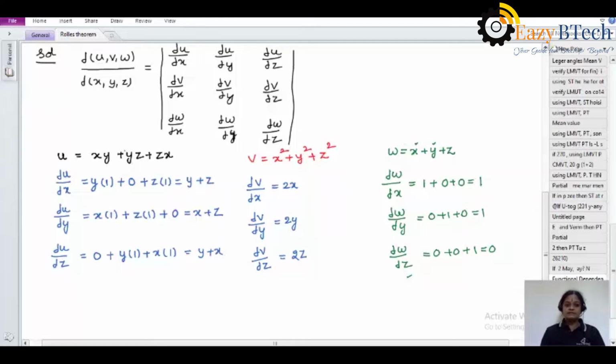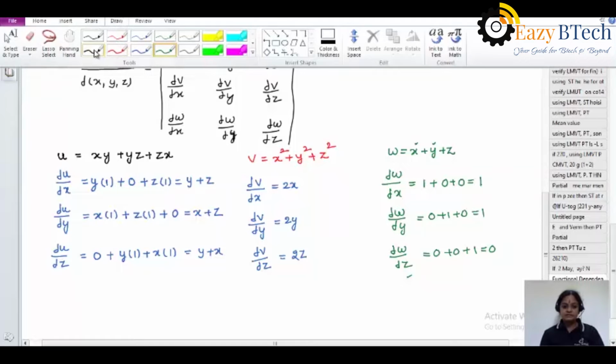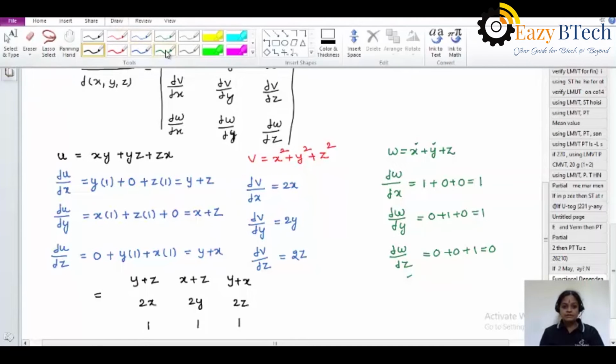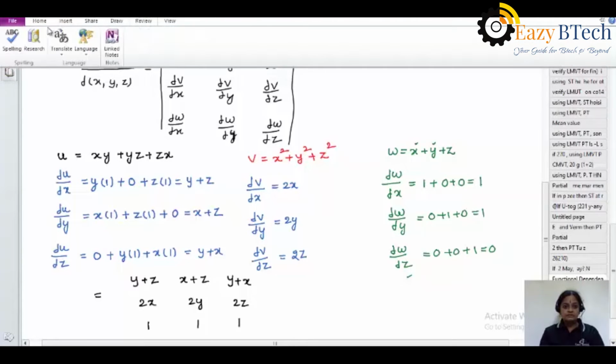So now the 9 values are there, and substituting in the Jacobian transformation determinant, okay, the first row is y plus z, x plus z, y plus x, second row 2x, 2y, 2z, third row 1 1 1. Here the last value is 1, not 0.